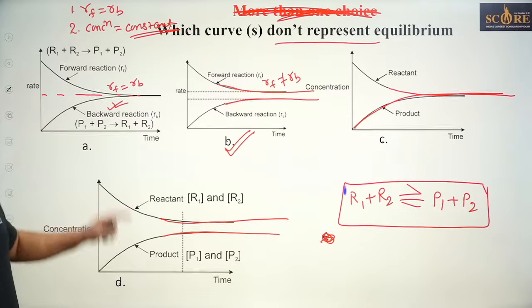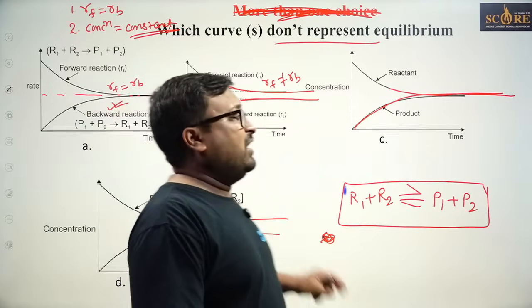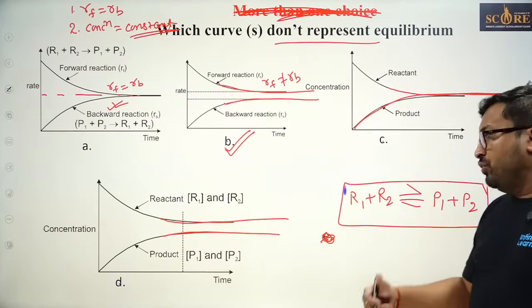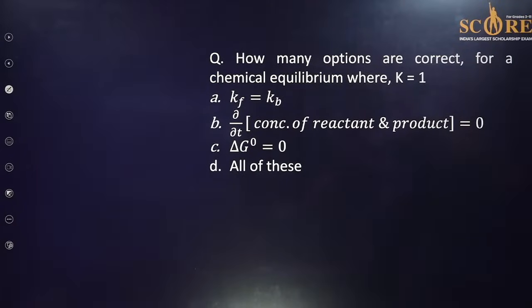Okay, no problem. So all three are representing equilibrium: A, C, D. Only B is not representing the equilibrium. Cool. This is the finest question.